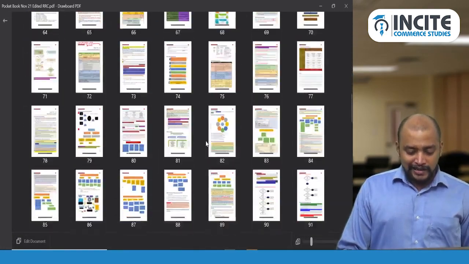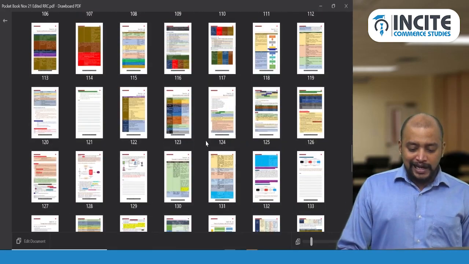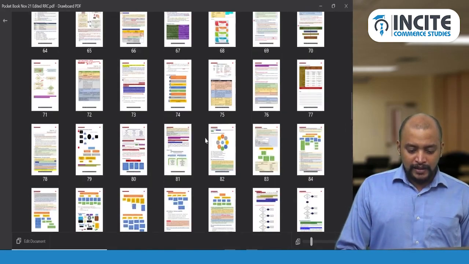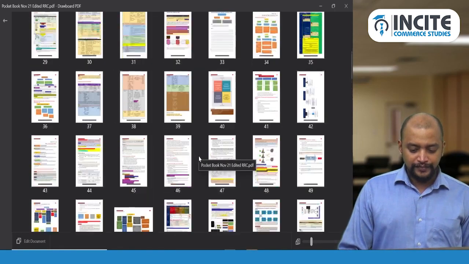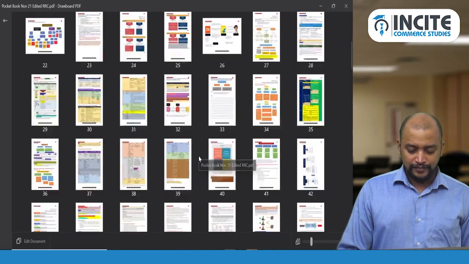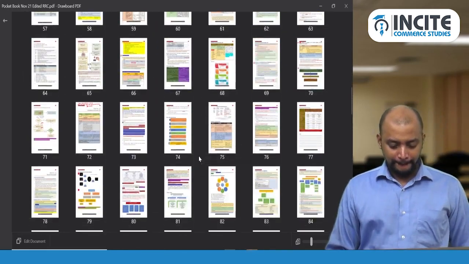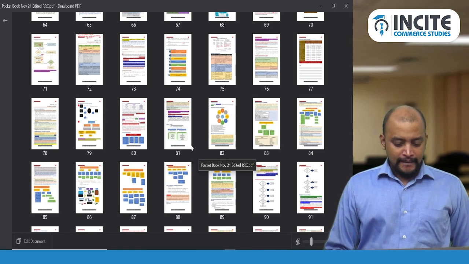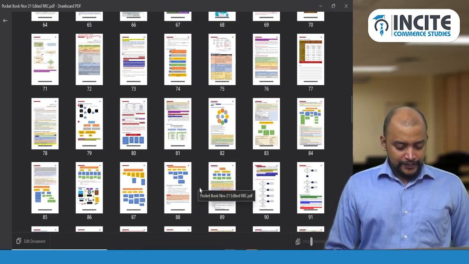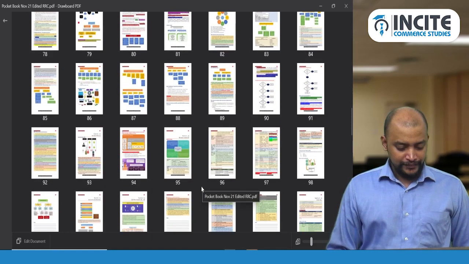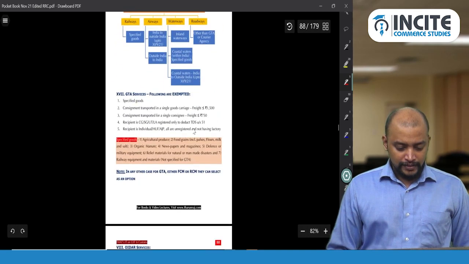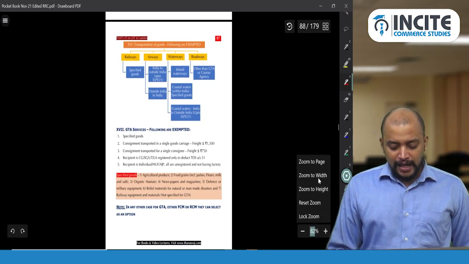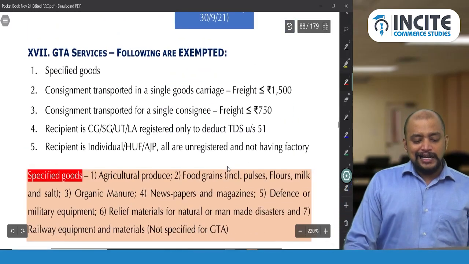So you can see that in the exemptions chapter, GTA services, page number 87. Page number 87, GTA services.